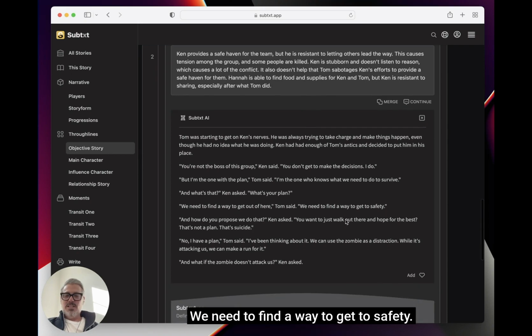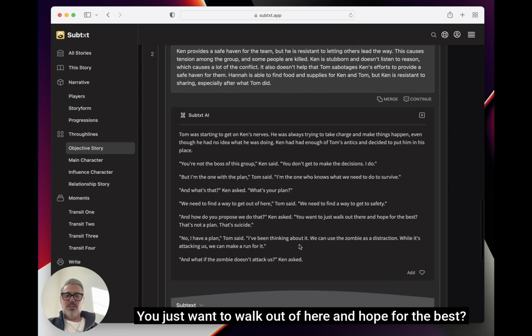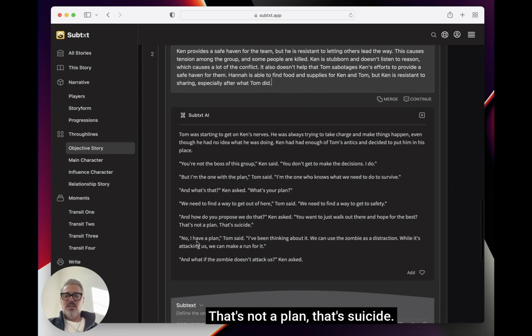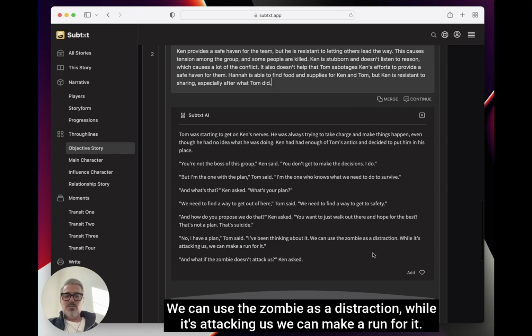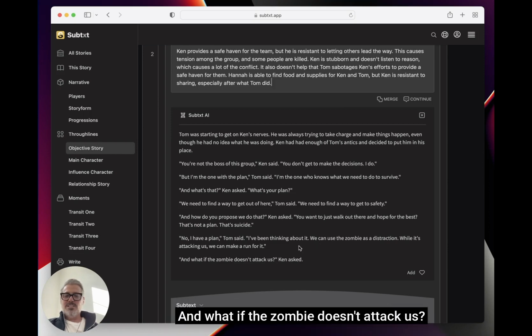We need to find a way to get to safety. "And how do you propose we do that? You just want to walk out of here and hope for the best? That's not a plan. That's suicide." "No, I have a plan. I've been thinking about it. We can use the zombie as a distraction while it's attacking us. We can make a run for it." "And what if the zombie doesn't attack us?"